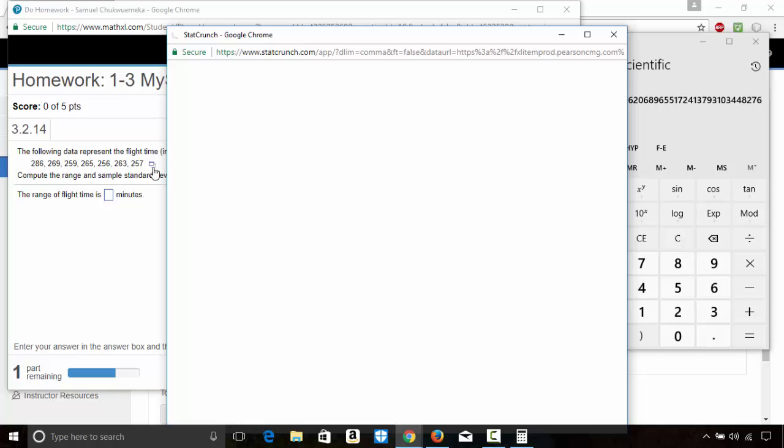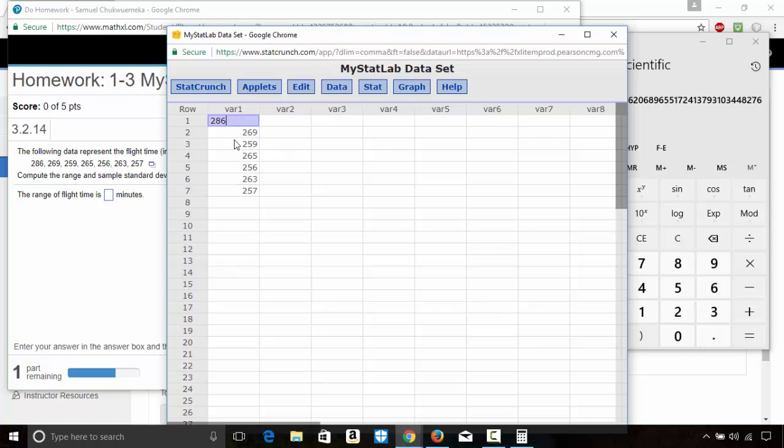You can also do this in Excel. You can do it in Google Spreadsheets. If you need help doing it in Microsoft Excel or Google Spreadsheets, just send me an email.